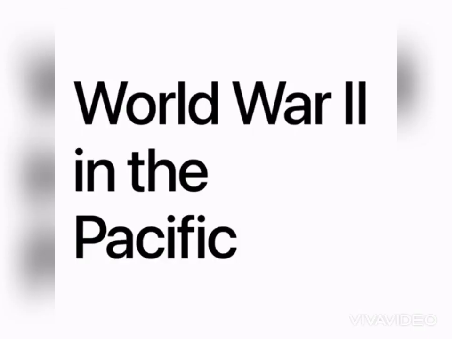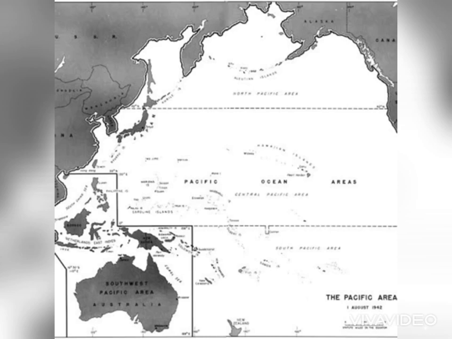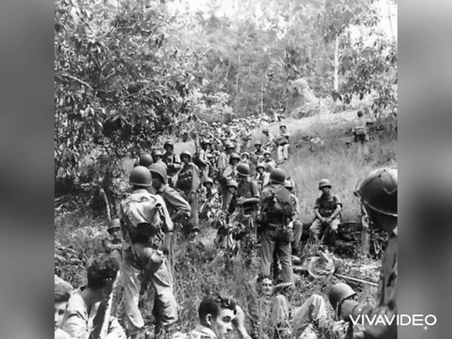World War II in the Pacific. The United States opposed the Japanese aggression. On the other side, Japan attacked the naval base of the United States by surprise. Congress declared war on Japan and Germany, and the rest of the powers declared war on the United States.